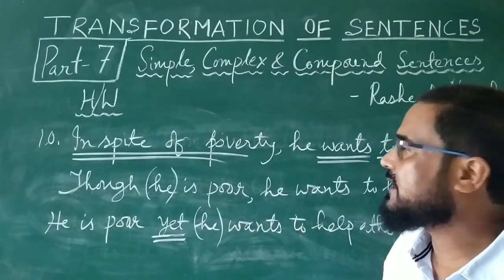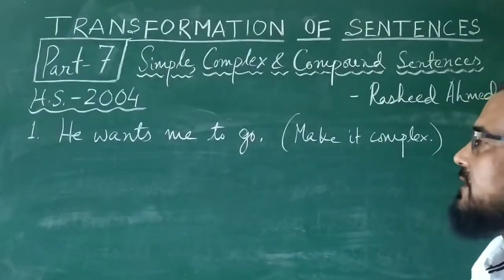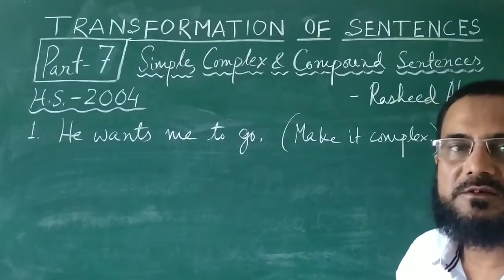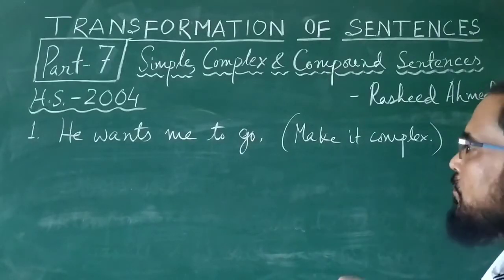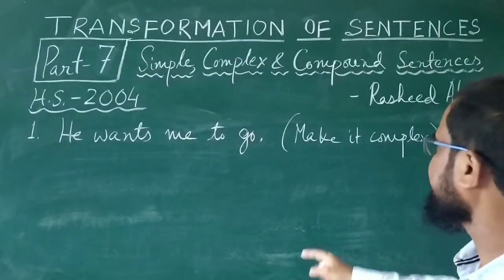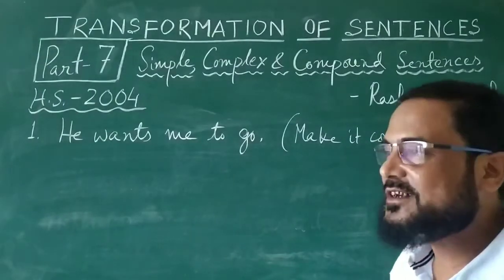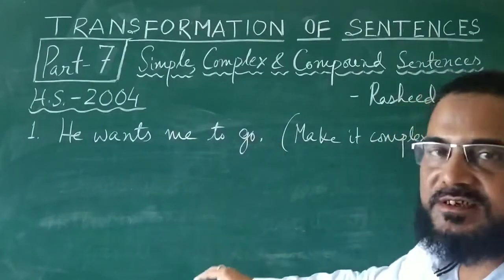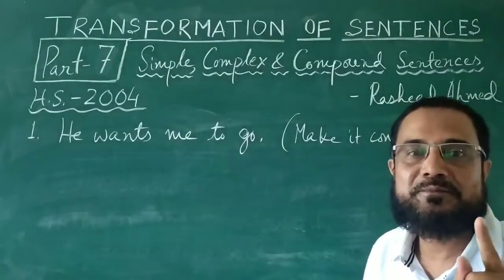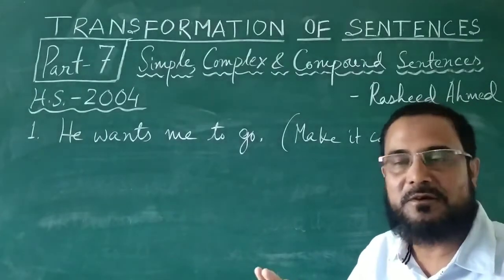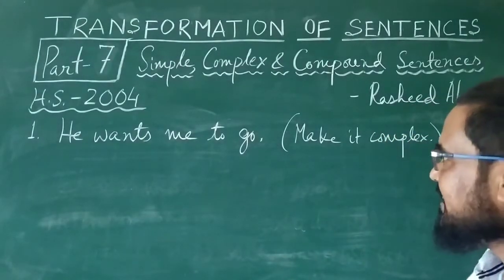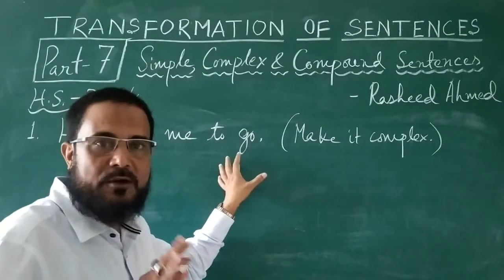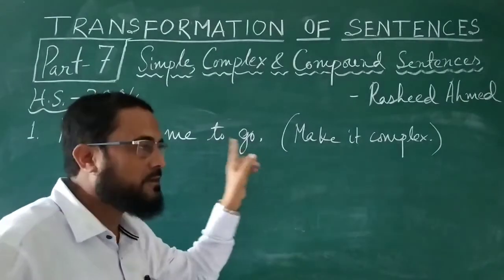We will start from the year 2004. In 2004, in the higher secondary final examination conducted by the Assam Higher Secondary Education Council, this was the question. He wants me to go, and the instruction is given, make it complex. So when the instruction is given, make it complex, you get one benefit. What is the benefit? That at least the given sentence is not complex. This is either simple or compound, that is for sure, because you are asked to make it complex.